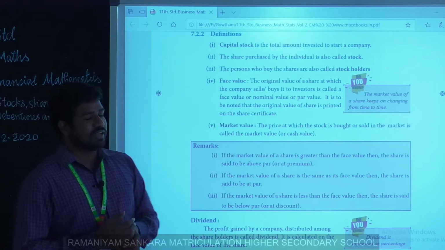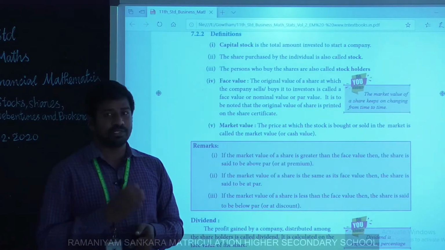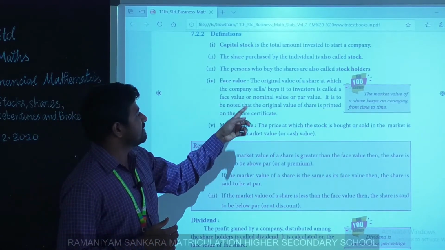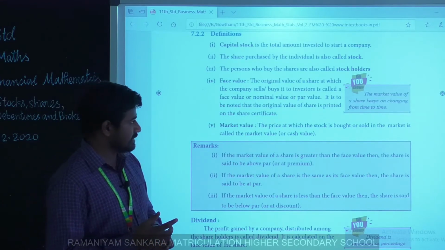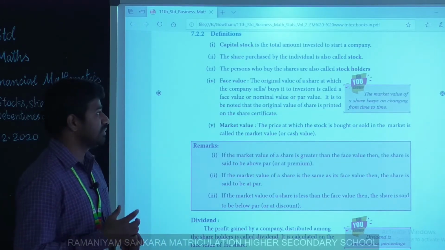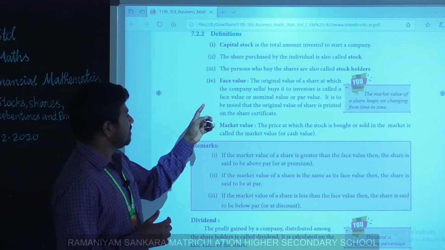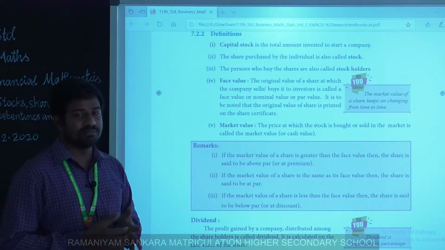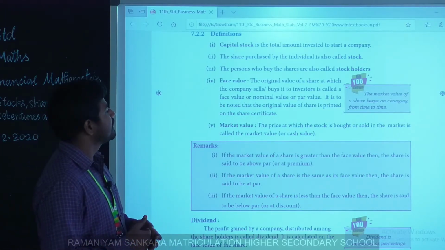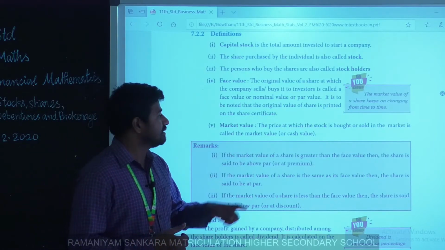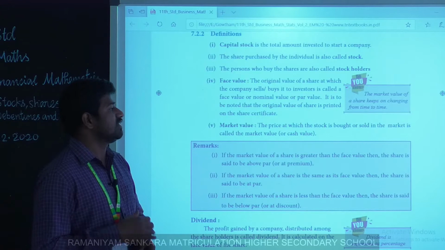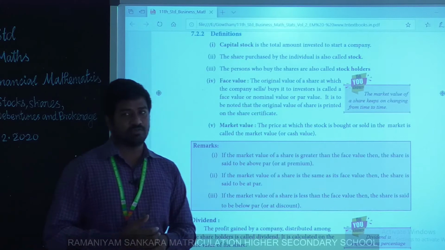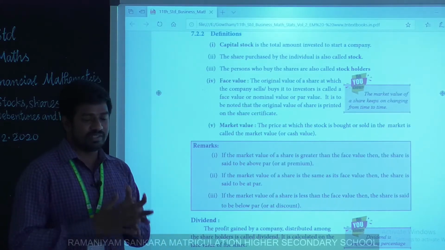Face value. Face value is the original value of a particular product, at which the company sells shares to investors. It is called face value, nominal value or par value. These three mean the same thing. Market value. The price at which the stock is bought or sold in the market is called market value or cash value.